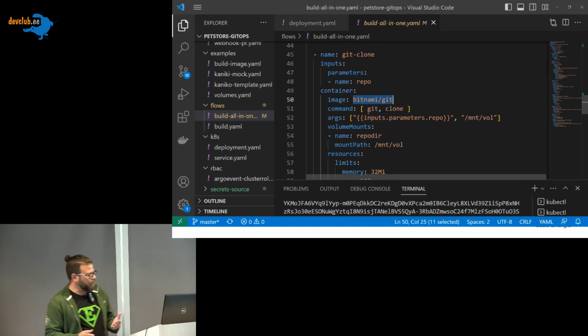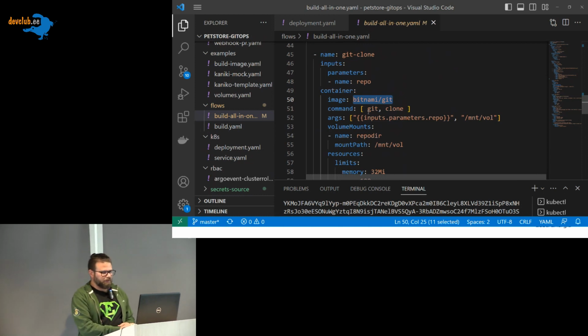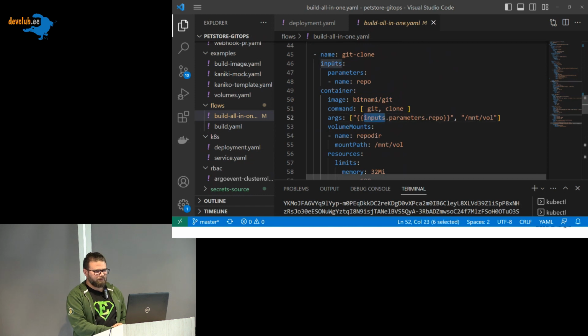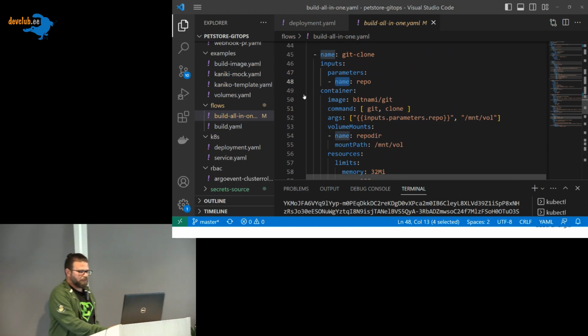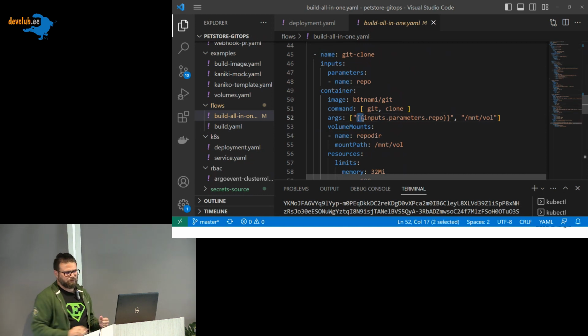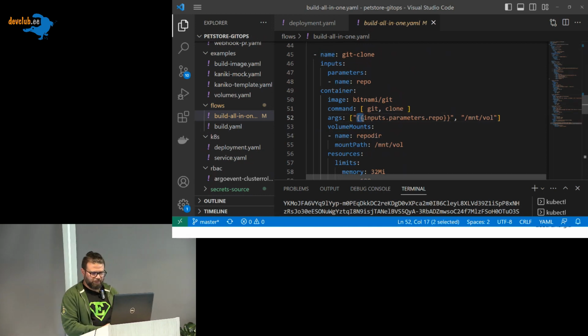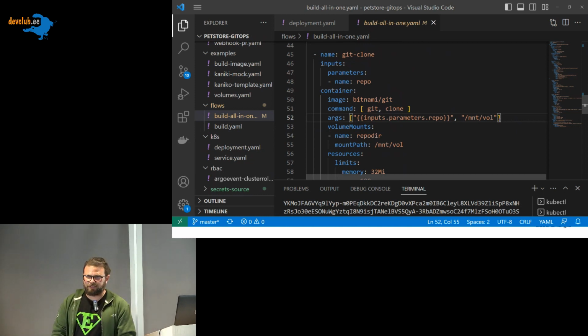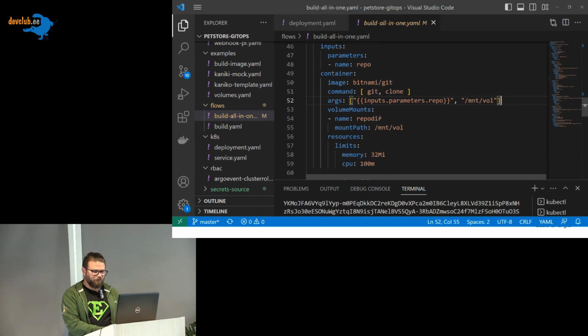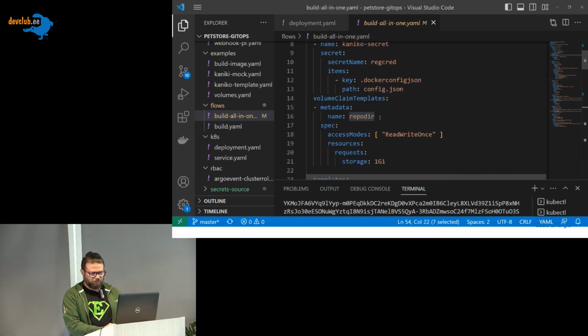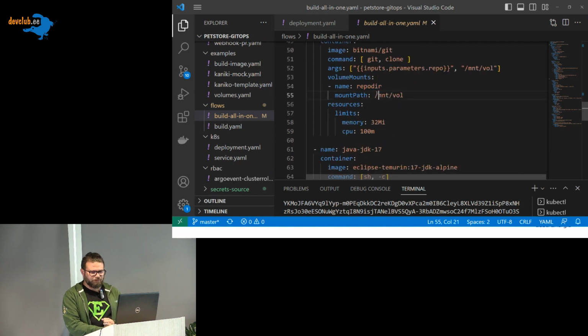And what argument? The argument that I actually pass as an input. Here we set the input, we have parameters, and we say that the name of the parameter is repo, and we can reference it using this mustache curly bracket syntax. The second parameter is where I want to store my repository. In this case, I will put it in the volume, because I will mount the volume that I mentioned before. This is a repo dir, the one that we set at the top, and I will mount it in this repository.